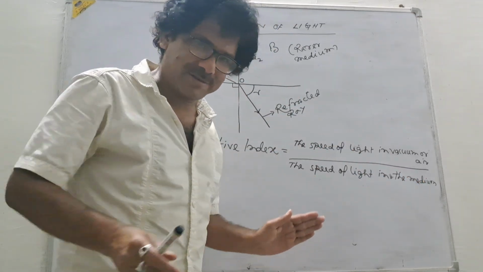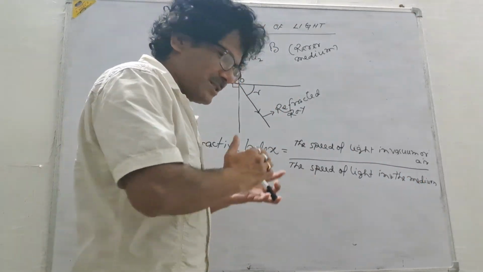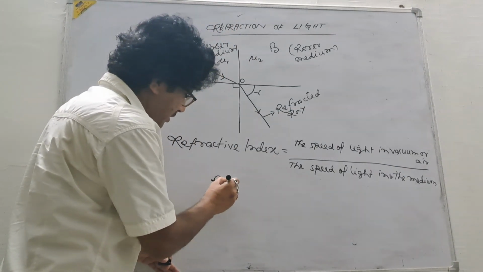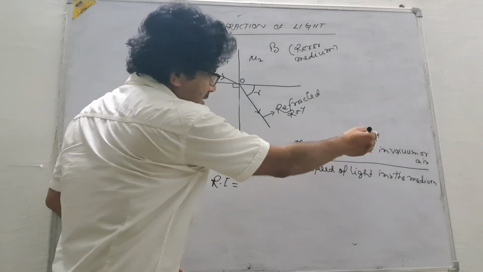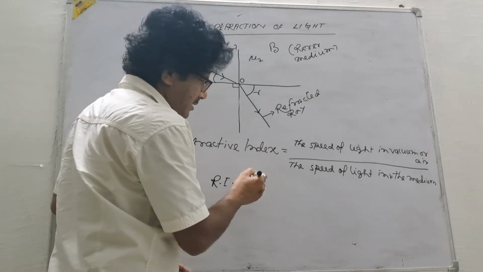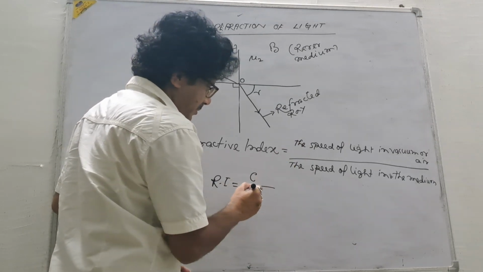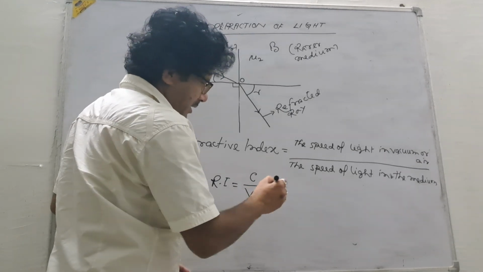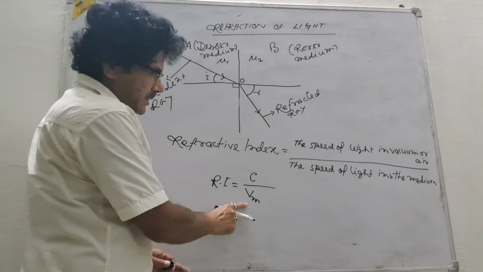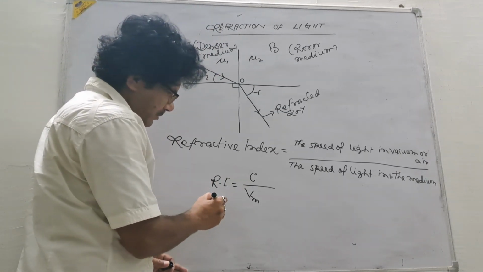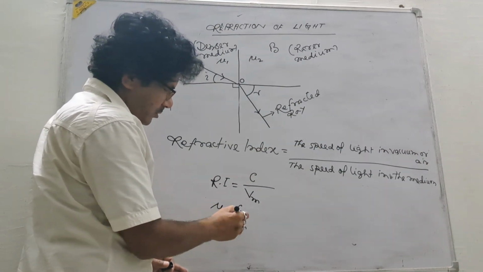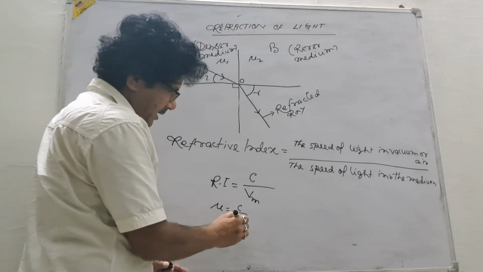The medium which is considered, that medium we have to take. The speed of light in that medium we have to take. So refractive index of a medium, that is RI, is equal to speed of light in vacuum or air. If denoted by C, then we will write C. C is the speed of light in vacuum or air divided by speed of light in the medium, V suffix m. Then RI is equal to C by Vm. If refractive index is denoted by mu, then we will write mu or n. Then mu is equal to, or n is equal to C by Vm.